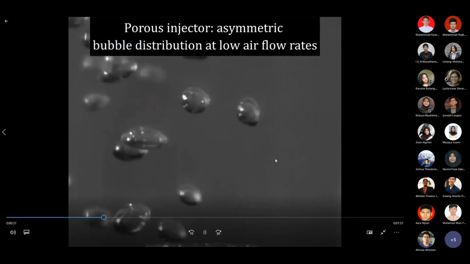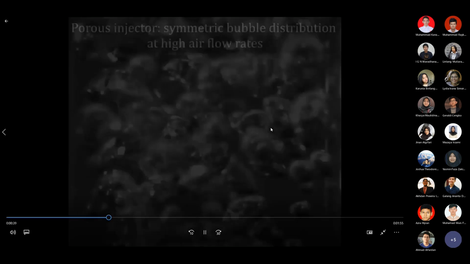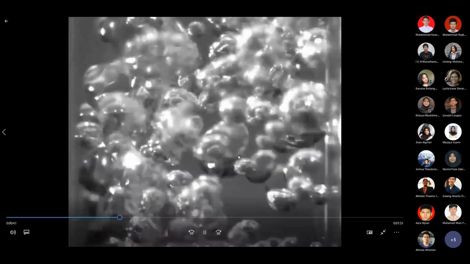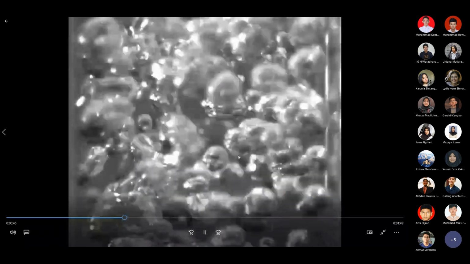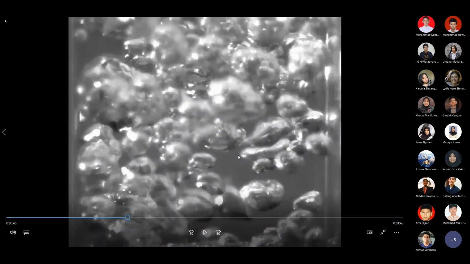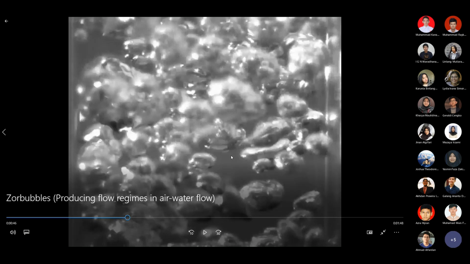You increase the gas velocity, it's a capped bubble. It's still relatively stable. What I mean by stable is you don't have a different phenomenon at different times.